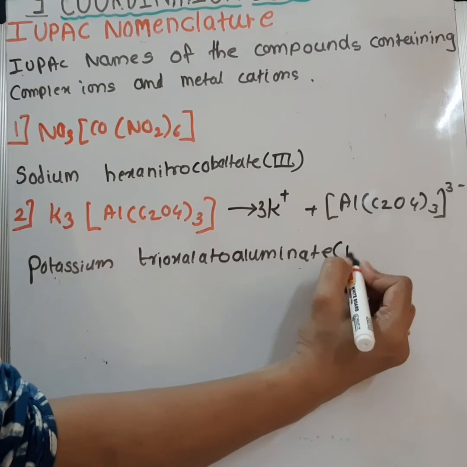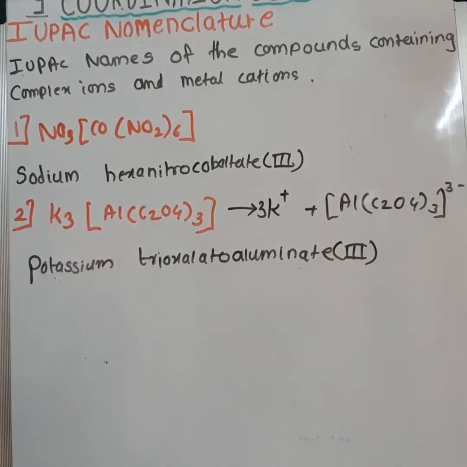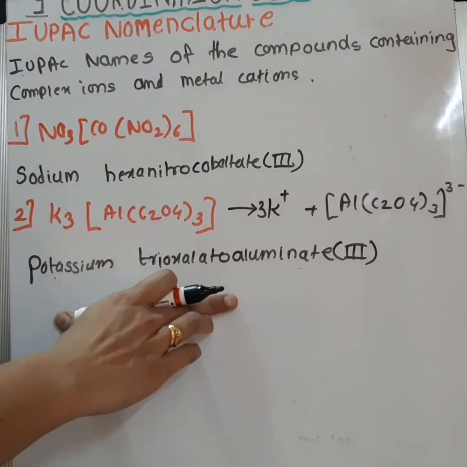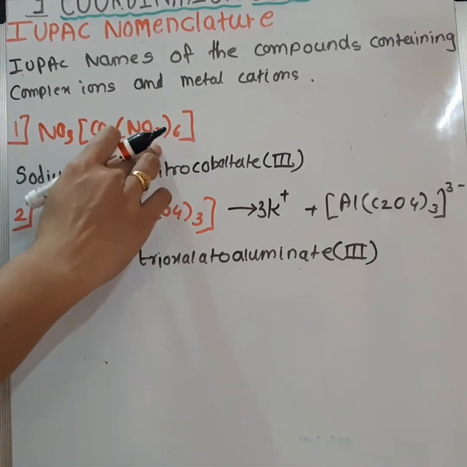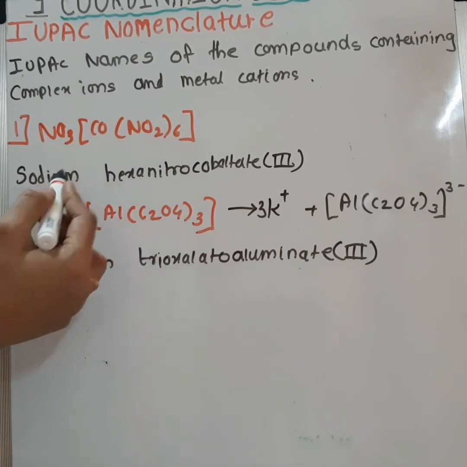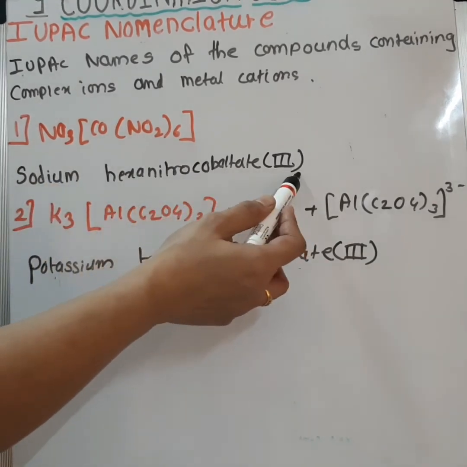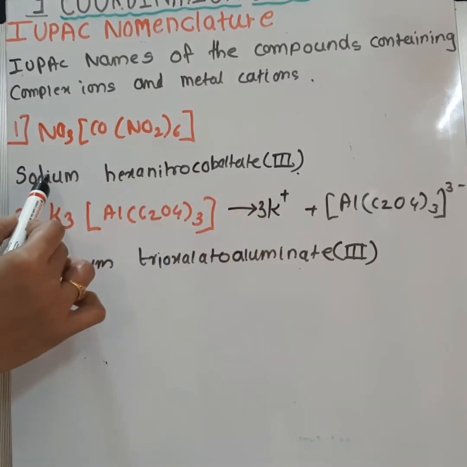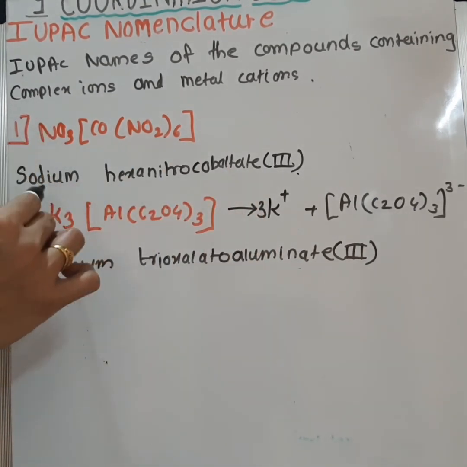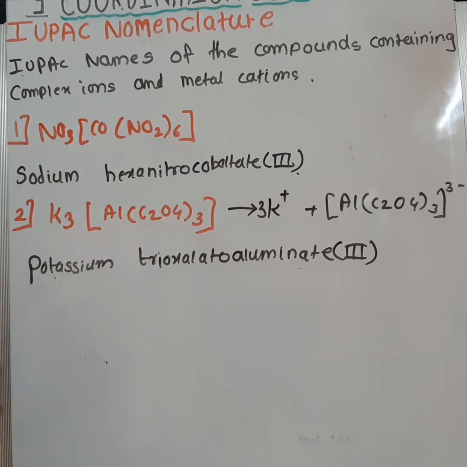Oxidation state is 3, so (III). So this is the name of this compound. We are writing the name of the whole compound, that is sodium hexanitrocobaltate(III). This is the name of the complex in one word, and this is the metal cation.